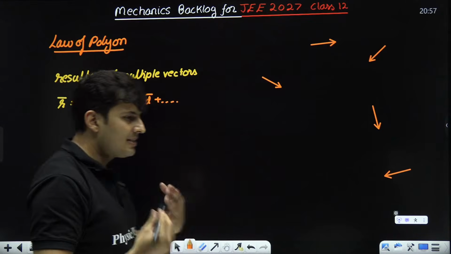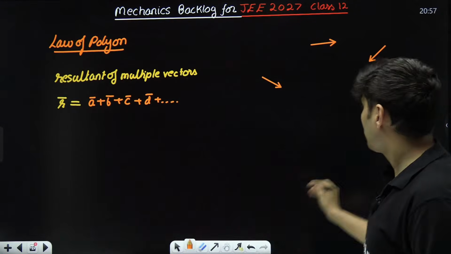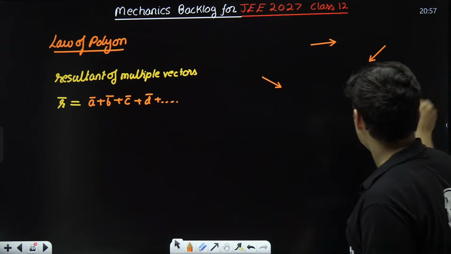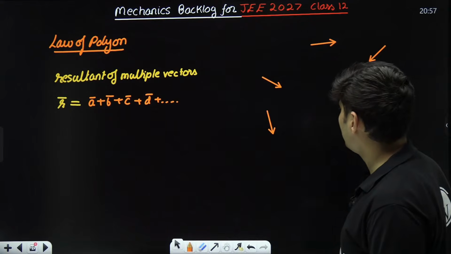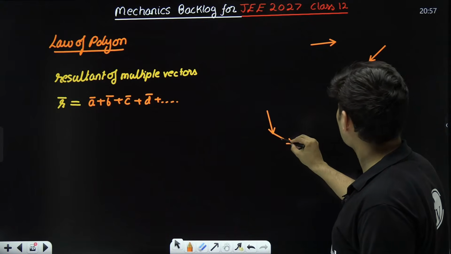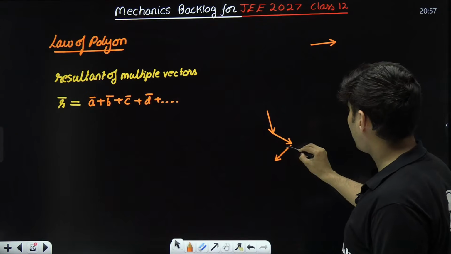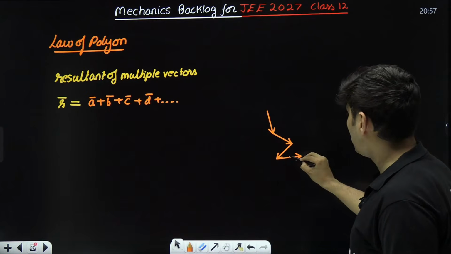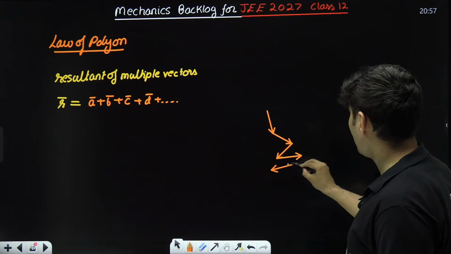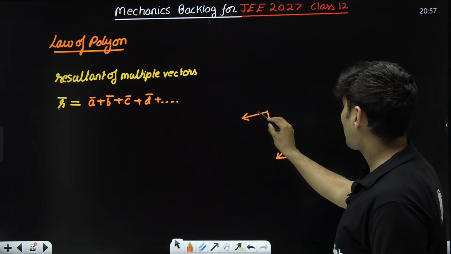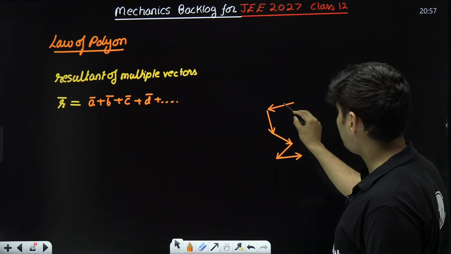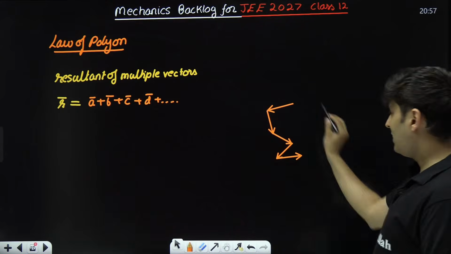So you arrange them in a polygon form, meaning just this. You take any vector, start from any vector. Let's say I start with this vector, then I take this vector, then I feel like, okay, I should take this vector, then I should take this vector, or I should place it here. Okay, like this. Just make a polygon.